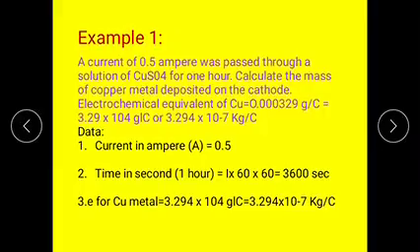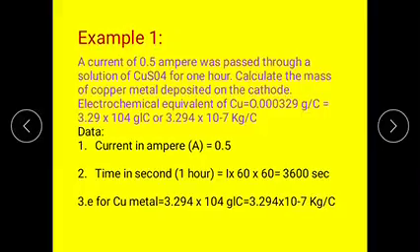From this question we have to collect the data. The current is 0.5 amperes. The time is given as 1 hour, that indicates 1 into 60 into 60, that is, 60 minutes and 60 seconds, totally converted into seconds.